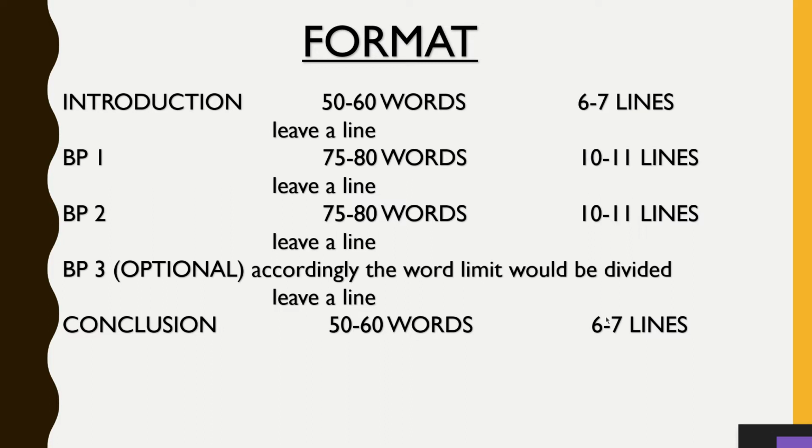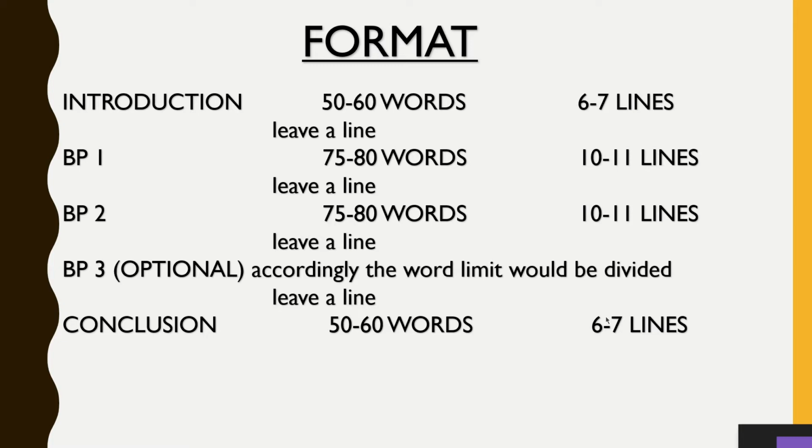This variation should be visible when the examiner looks at your essay. If this variation is not visible and all the 4 paragraphs appear to be the same, then definitely your band would be deducted. So as soon as the examiner looks at the essay, he should be able to make out without reading that there is a difference between introduction, conclusion and body paragraphs. That's why I have specifically mentioned the word limits.